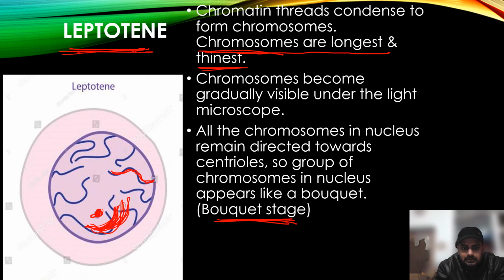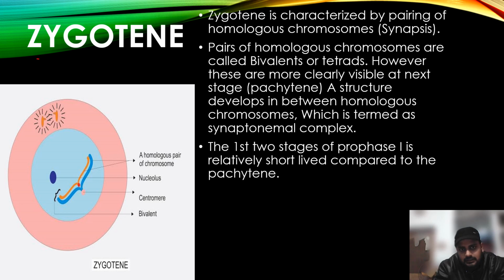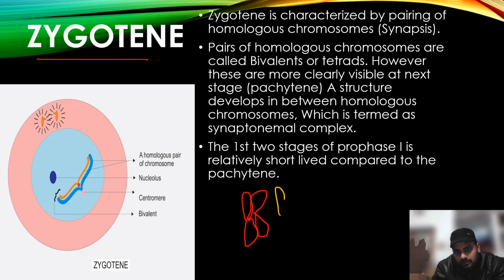Now let's move to the other stage, that is zygotene. This is very important. What happens? Suppose this is a chromosome, and this is a chromosome.